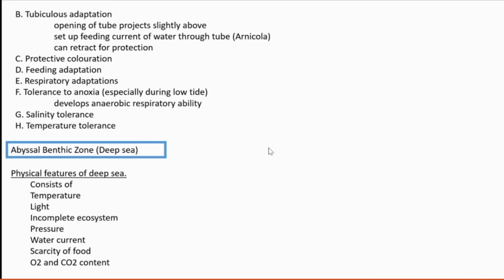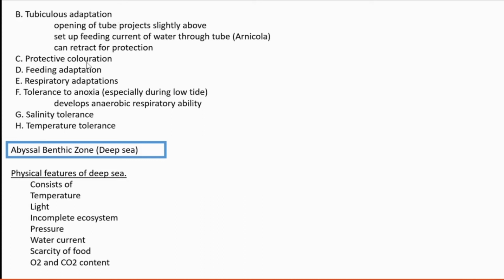Then tubicolous adaptation. Tubicolous adaptation means they produce a tube by their own and live inside that tube, and the opening of the tube projects above, and they develop a feeding water current, and that water current enters the tube, and the food particle that is present in the water current is taken by the organism. And also they can retract inside. Retract means they can hide inside that tube for their protection also. That is tubicolous adaptation.